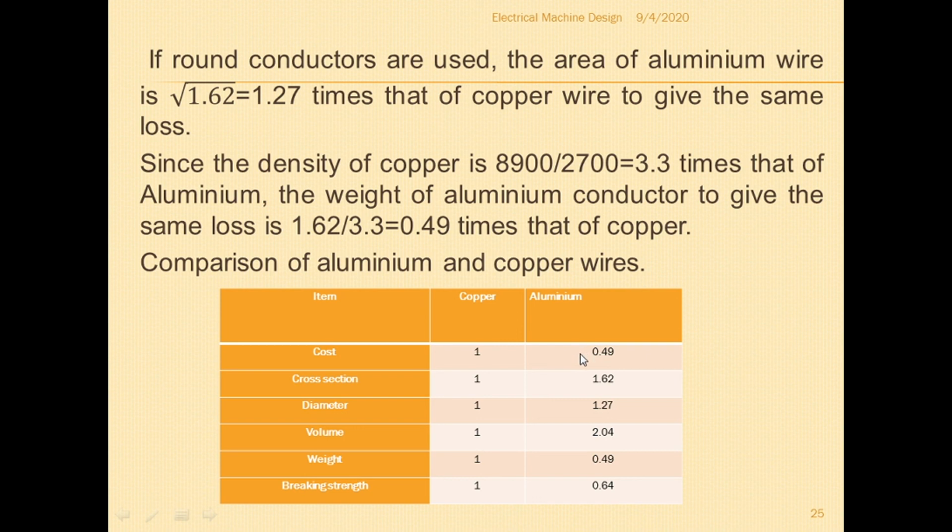It will be 0.49. For cross-sectional area, more aluminum area is required. For diameter, aluminum needs more diameter. For volume, the aluminum machine is almost double the size. For weight, there will be a reduction compared to copper. For breaking strength, aluminum is lower, which means it is easily breakable compared to copper. So this is the comparison between aluminum and copper materials for the design of electrical machines, used in the winding purpose. Okay, thank you.